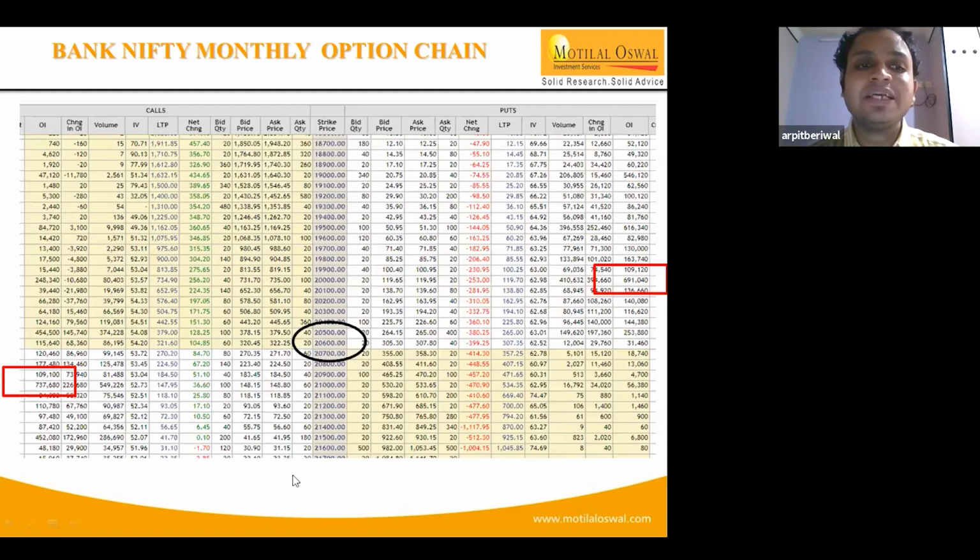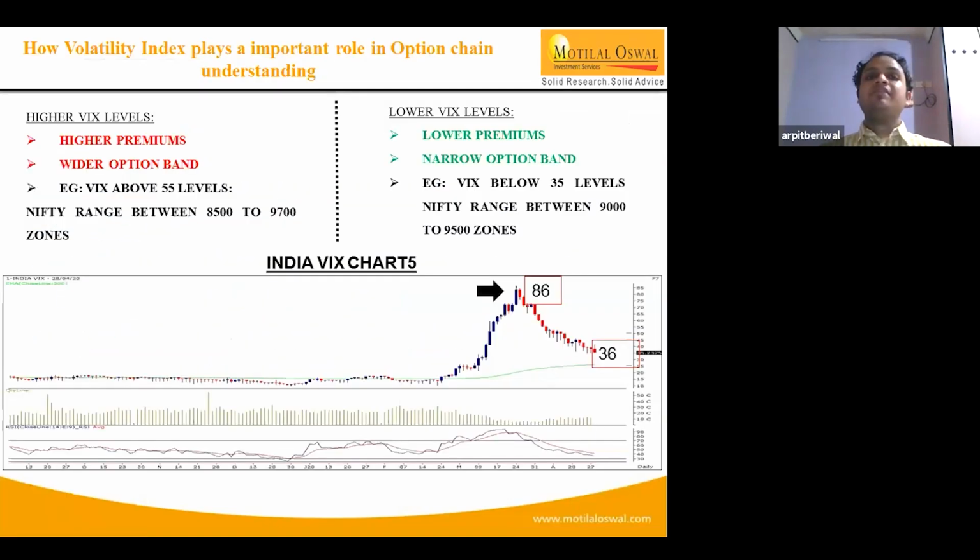We have a question: please explain the relation of IV with open interest. I'll show it from this slide, where we have mentioned higher VIX. If VIX is high, the players are going to charge higher premiums. If VIX is lower, premiums will be low. So if VIX is high, the option range or option band for the index will be wider.